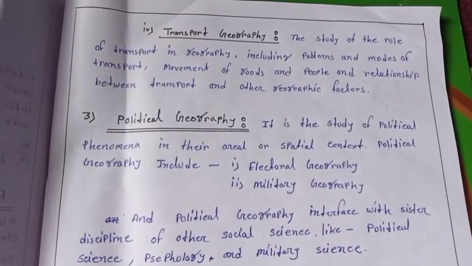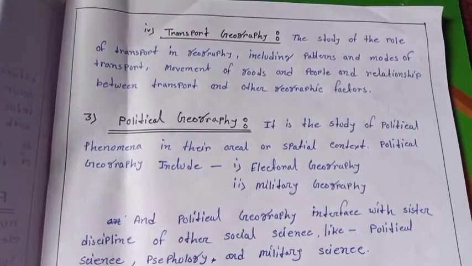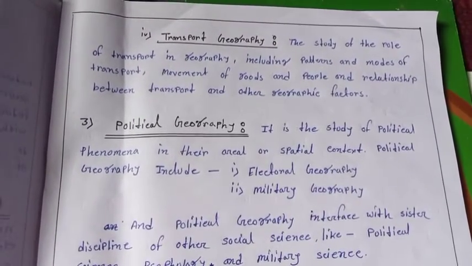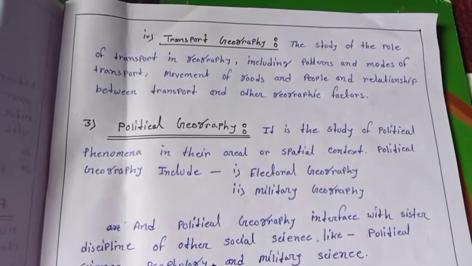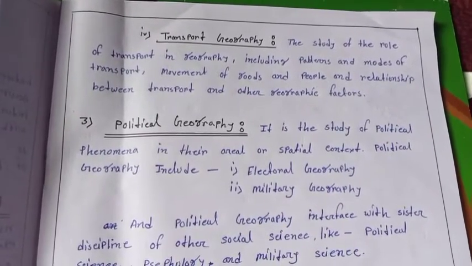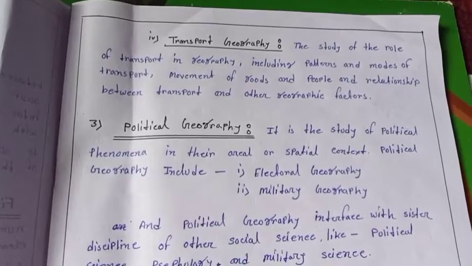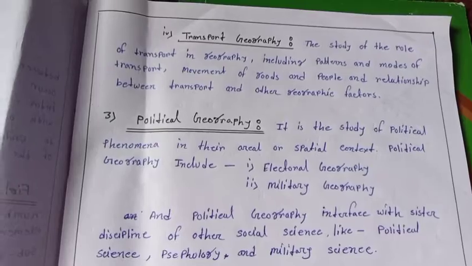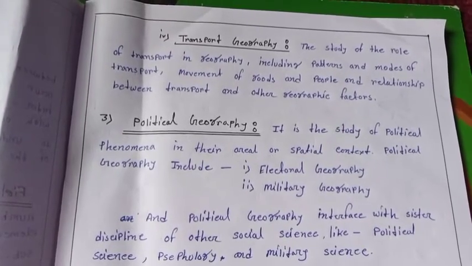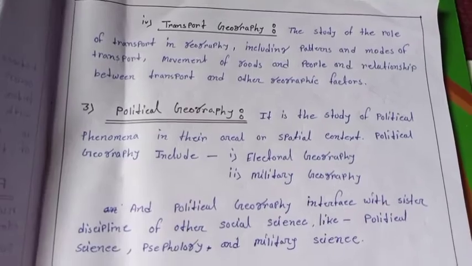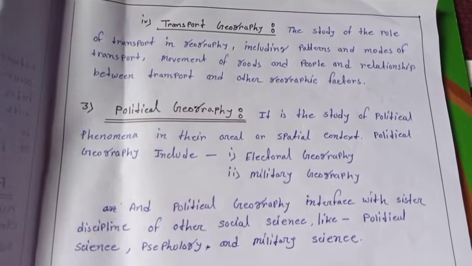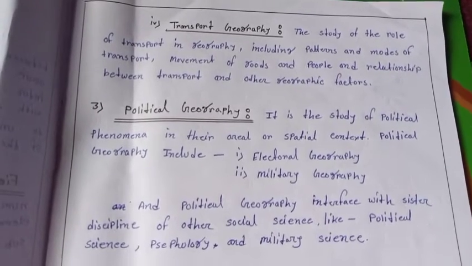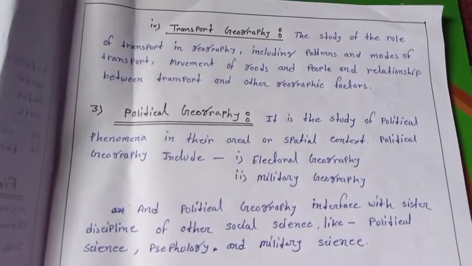Next, transport geography. The study of the role of transport in geography, including pattern and modes of transport, movement of goods, people and relationship between transport and other geographic factors. So we see that economic geography has 4 subfields. Number 1, agricultural geography. 2, resource geography. Number 3, industrial geography. Number 4, transport geography.